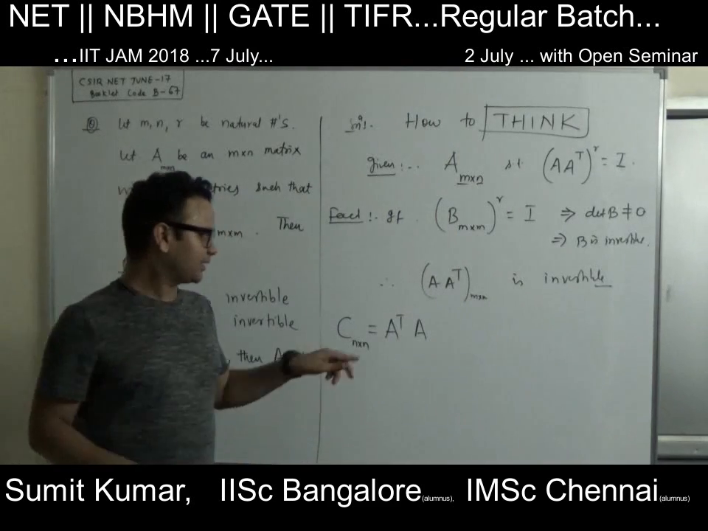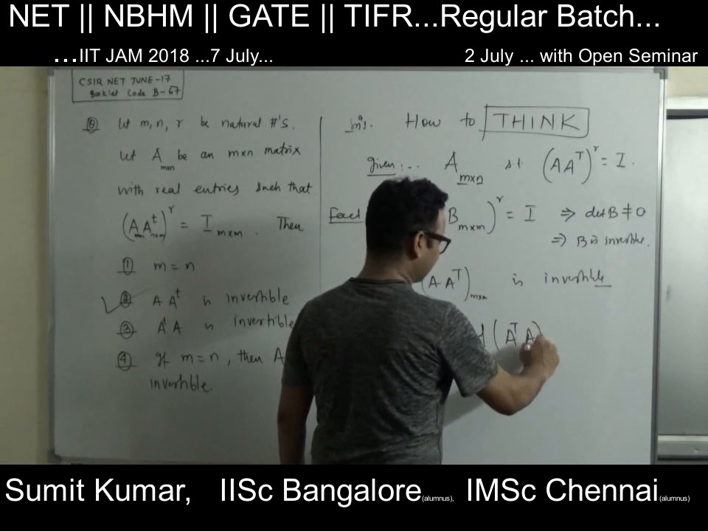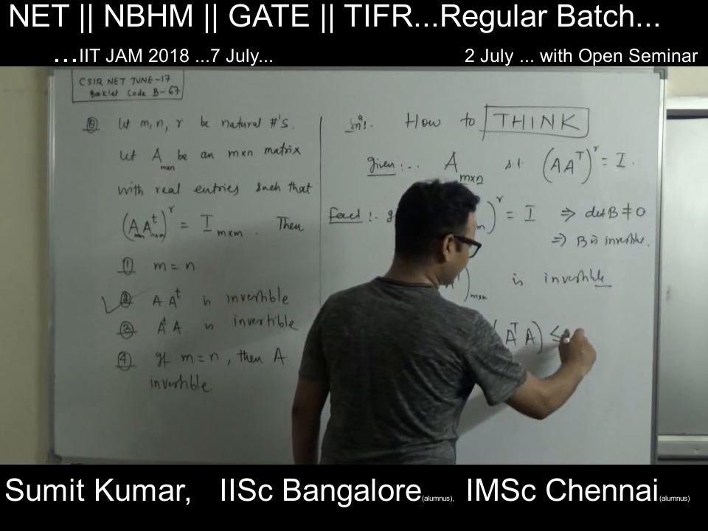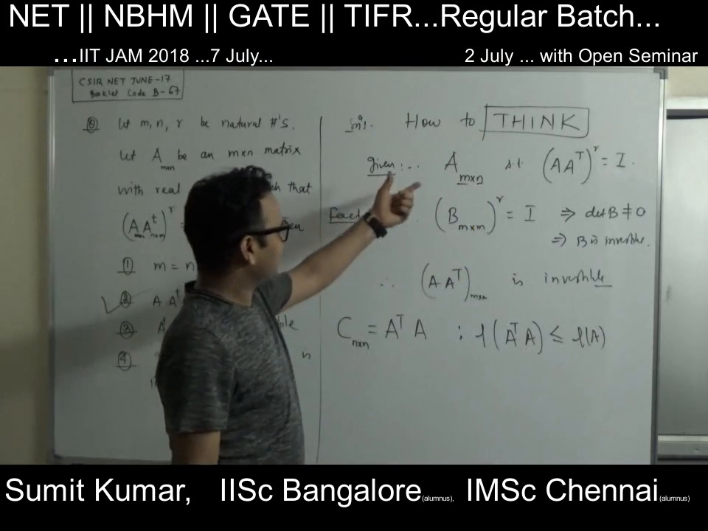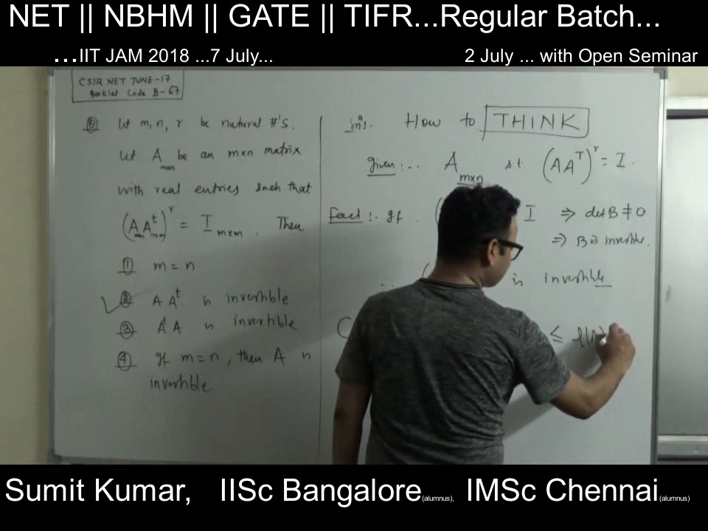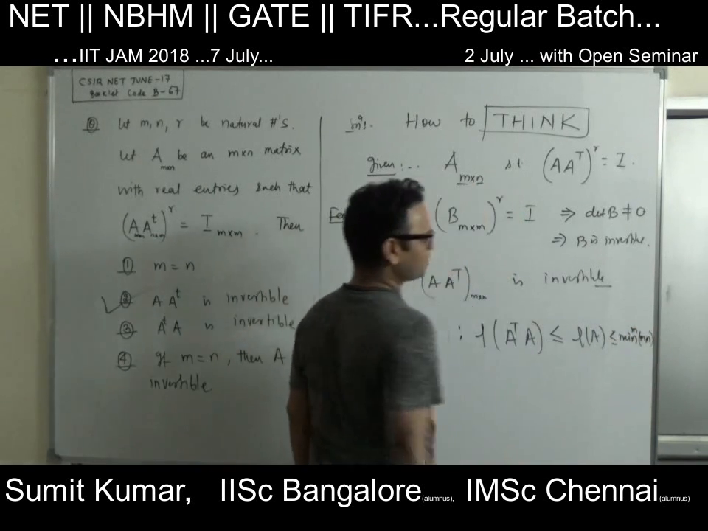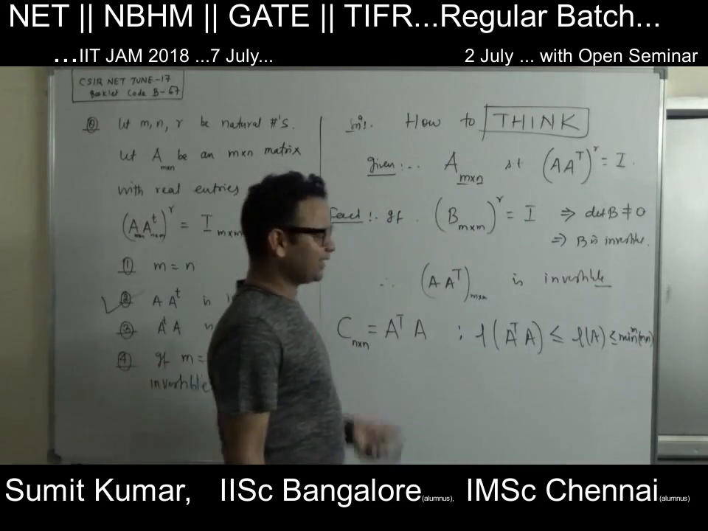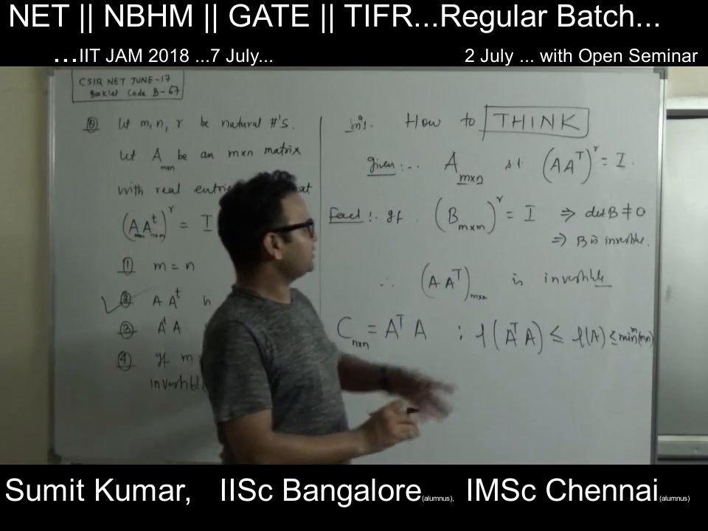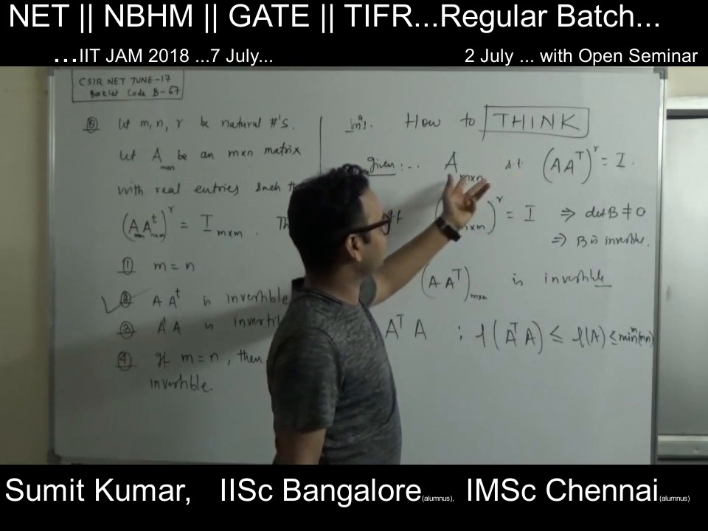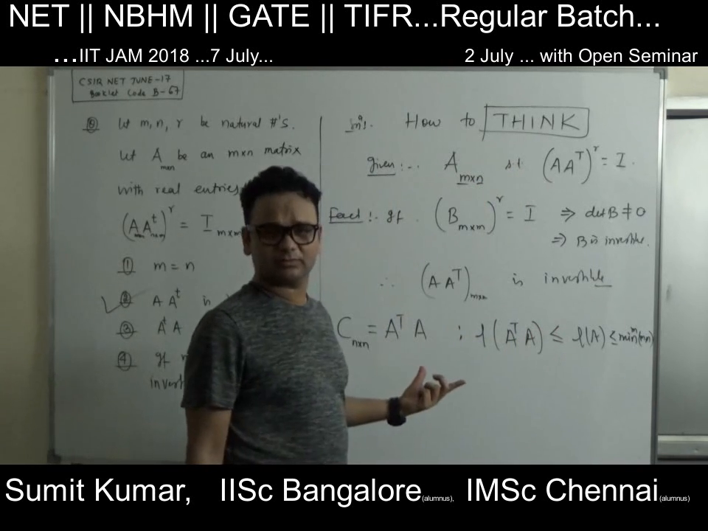Never ever. Look at the rank of this matrix. It is always less than or equal to the rank of A. And the rank of A is always less than or equal to the minimum of M and N. So if M and N are not equal, say M is less than N, then this matrix is never going to be invertible.